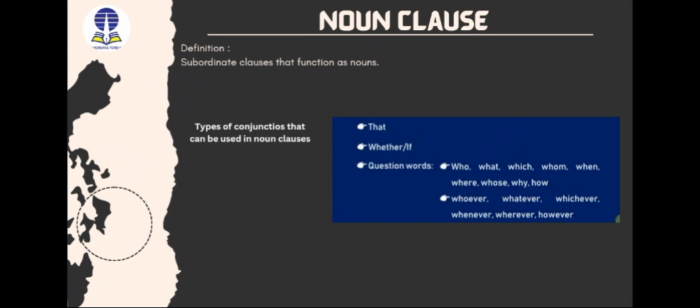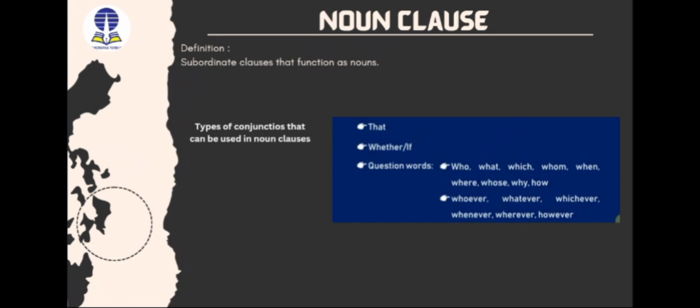These are the types of conjunctions that can be used in the noun clause: that, whether or if, question words like who, what, which, whom, when, where, whose, why, how, and then whoever, whatever, whichever, whenever, wherever, and however.